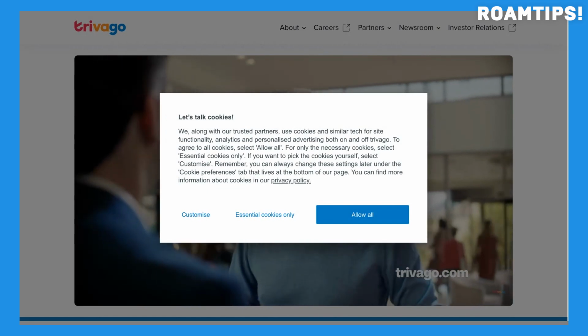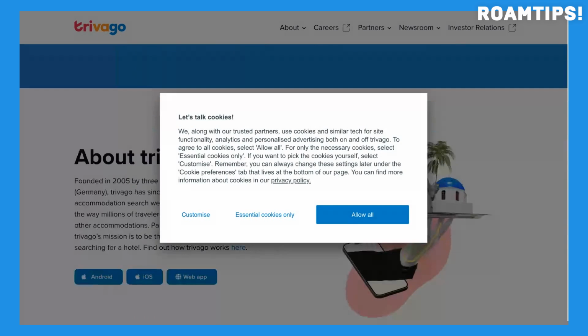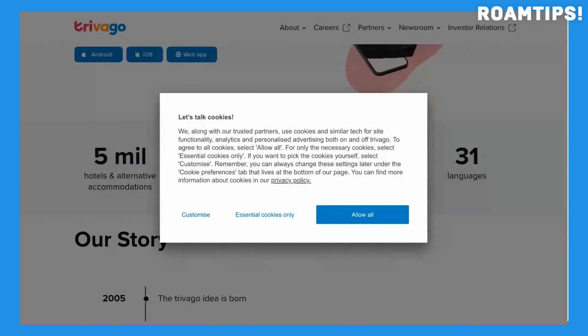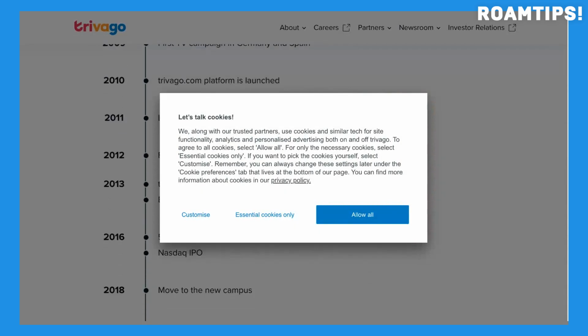While Trivago provides a valuable starting point, it's only one piece of the travel planning puzzle. Utilizing a combination of resources, including direct hotel websites and other comparison tools, can help you secure the best possible deal.